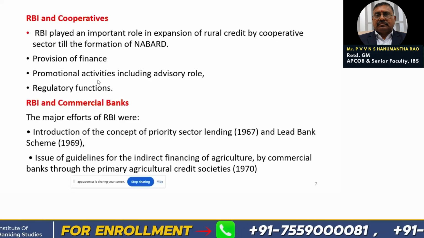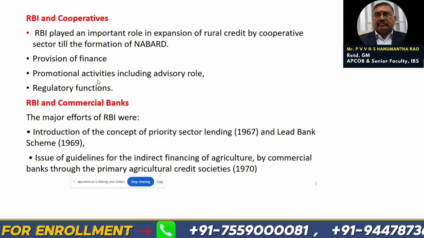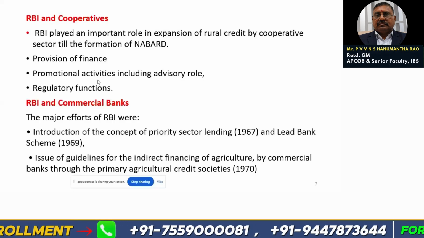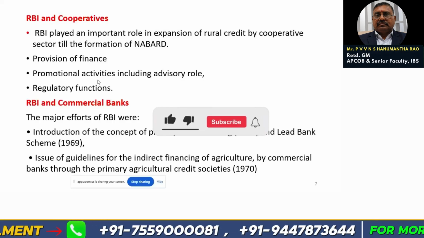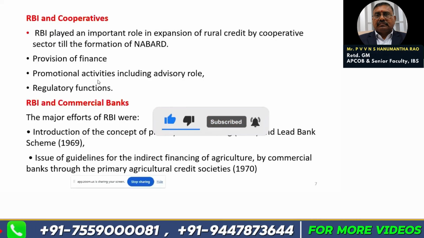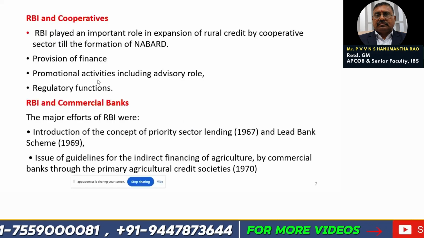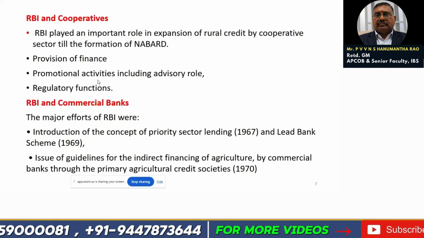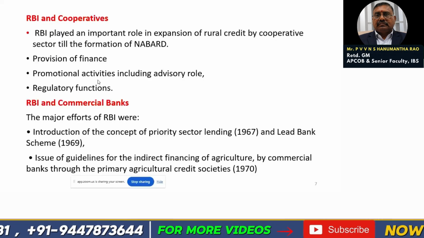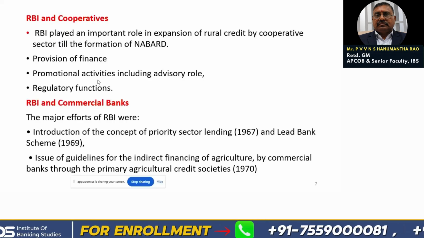Next one is Reserve Bank of India and commercial banks. The major efforts of RBI were introduction of the concept of priority sector lending, 1967, and lead bank scheme, 1969. After banks were nationalized in the year 1969, this lead bank scheme came into existence. Next one is issue of guidelines for the indirect financing of agriculture by commercial banks through PACs. PACs means Primary Agricultural Credit Societies, in 1970.